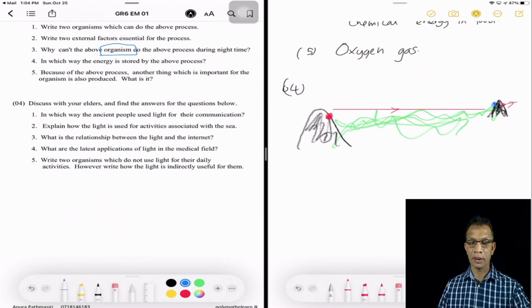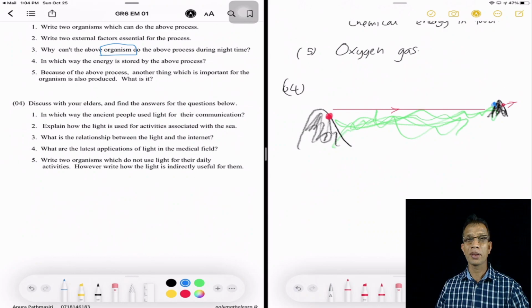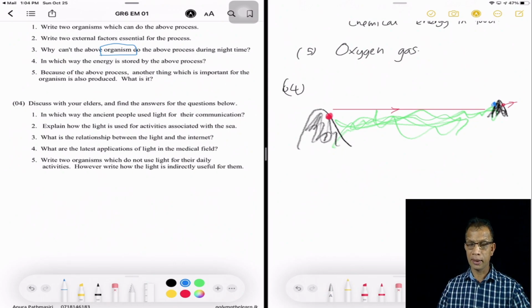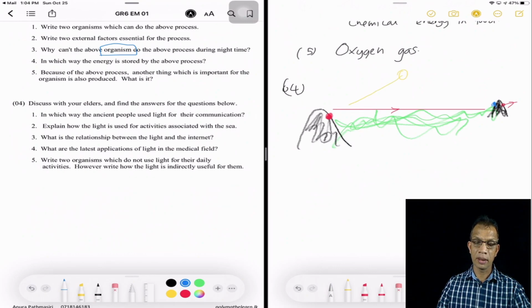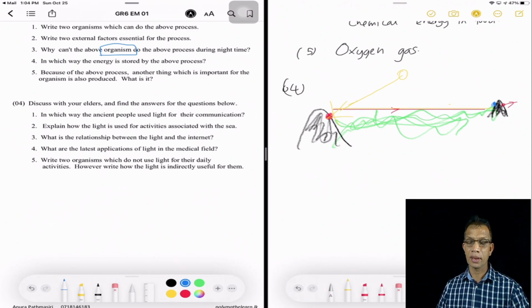Not only that, they might have used very reflective surfaces like very shiny metallic surfaces and maybe plain mirrors to reflect the sun's light in a straight way to the messenger. So the messenger might get the reflected sun's light. So the message could be sent in that way as well.